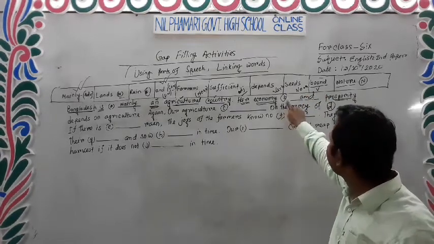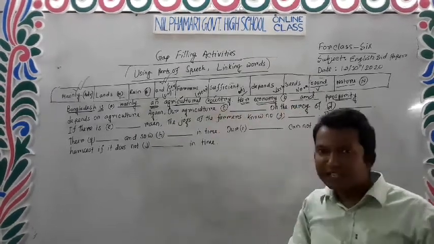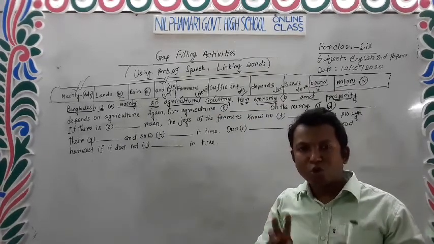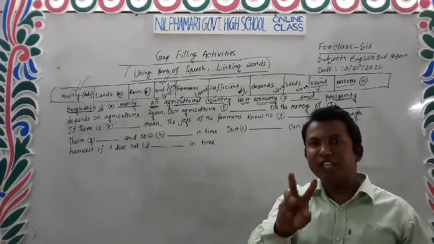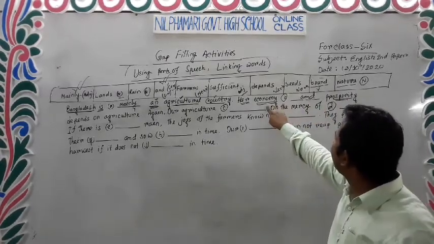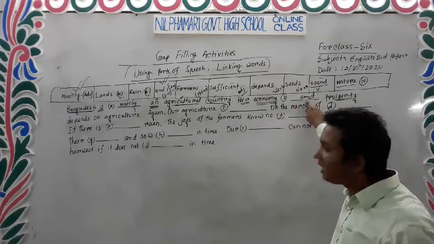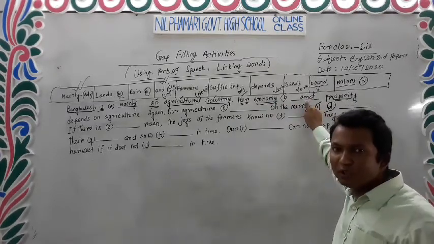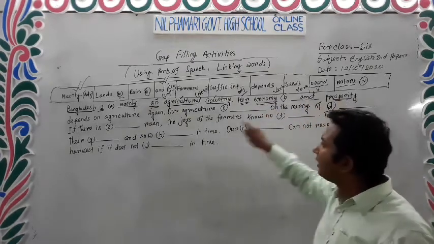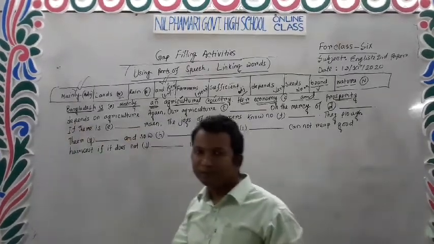When we find two of the same kind of parts of speech joined with a linking word, in this case her economy and prosperity, two noun words are joined with a linking word. So the answer will be and. Her economy and prosperity depends on agriculture. Here is the verb. Okay.